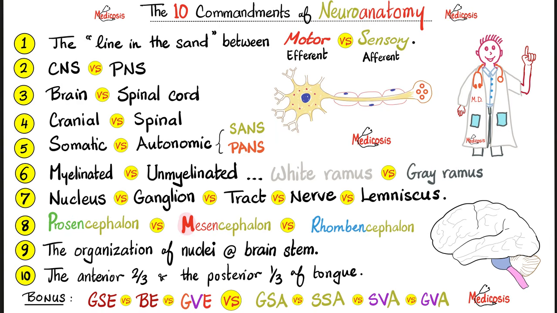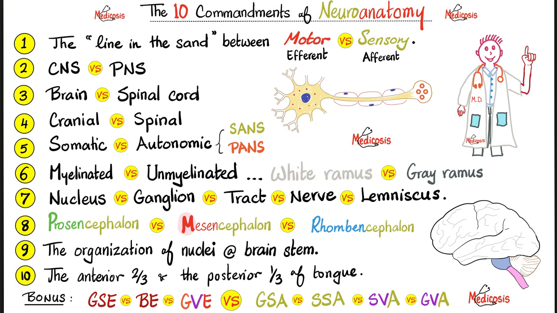What is a nucleus? A bunch of somas in the CNS. Ganglion, a bunch of somas in the PNS. Tract, a bunch of axons in the CNS. Nerve, a bunch of axons in the PNS. Lemniscus, a collection of ascending sensory fibers in the brainstem, headed towards the thalamus. After that, they are headed towards the sensory cortex. How many lemnisci do we have in the brain? The answer is 4. If you know their names, please let me know in the comments.